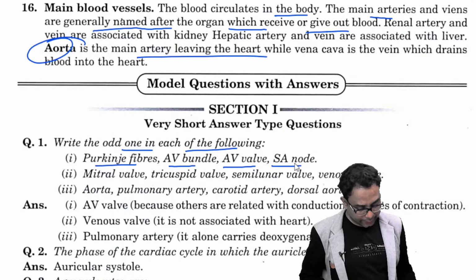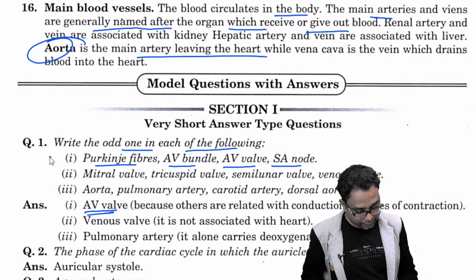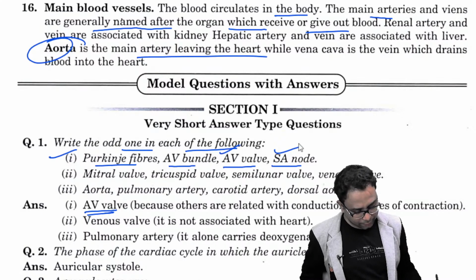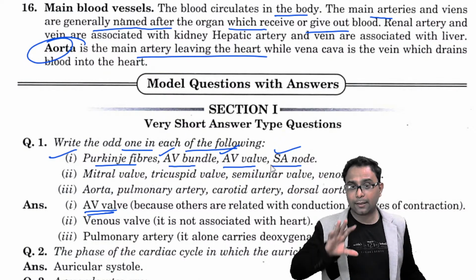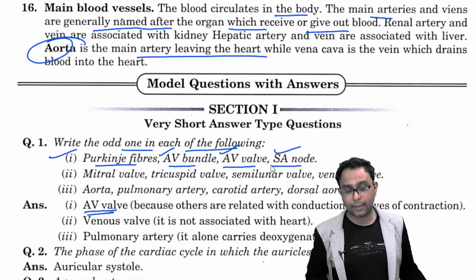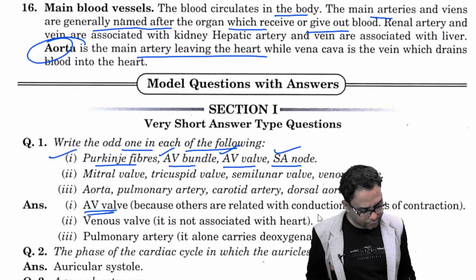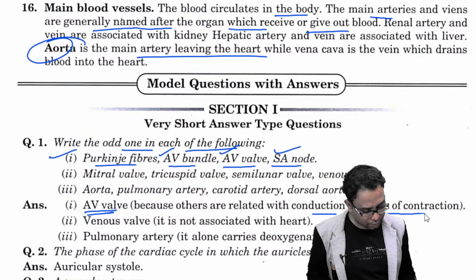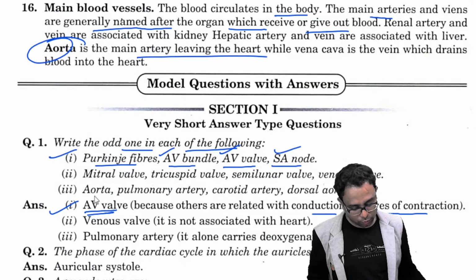In that particular case, the AV valve is the odd one out, because the Purkinje fiber, SA node, and AV bundle or AV node are related to the pacemaker and the conduction of the waves of contraction in the heart. So the AV valve is the odd one out.